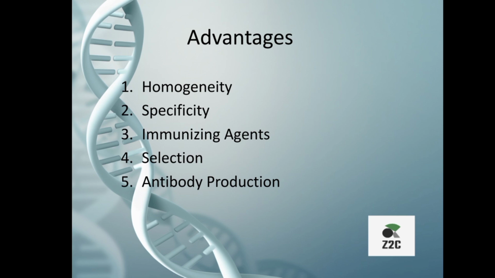The third one is immunizing antigen. It need not be pure or characterized, and it is ultimately not needed to produce a large quantity of antibody. The fourth one is selection. It is possible to select for specific epitope specificities and generate antibodies against a wider range of antigenic determinants. The fifth one is antibody production. Unlimited quantity of single well-defined monospecific reagents.